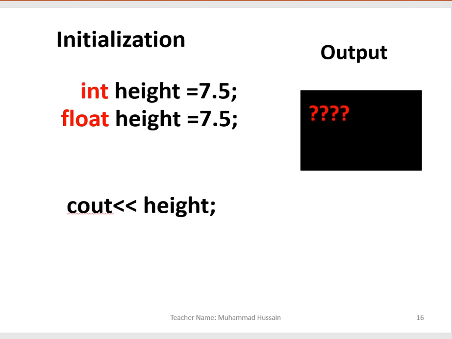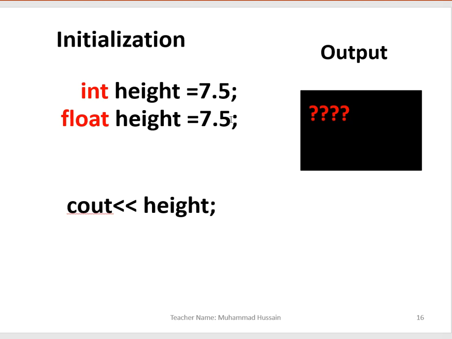Now what will be the result? Who will let me know? We have integer height 7.5 and float height 7.5. What will be the result? If you have covered my lectures, you will surely come up with this: it is an error, because we cannot mention the same variable twice, whether with different data types or the same data types.